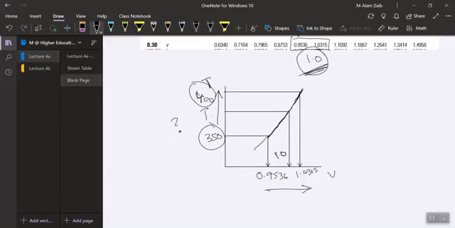This is our assumption, and that assumption is valid for all our engineering courses, even if I'm talking about the power plant in the final year as well. So this is what we call linear interpolation.